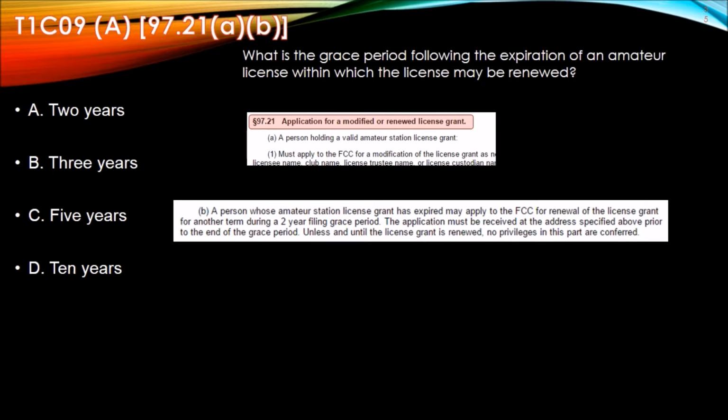And if we expand B, we see a person whose amateur station grant has expired may apply to the FCC for renewal of the license grant for another term during a 2-year filing grace period. The answer to this question is A, 2 years.